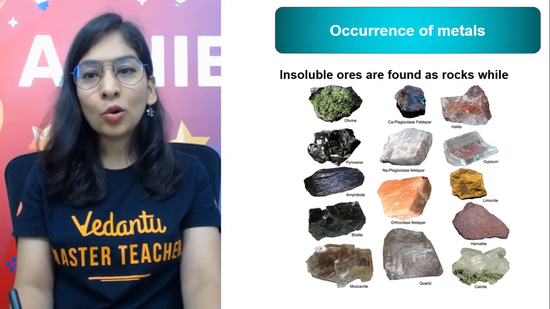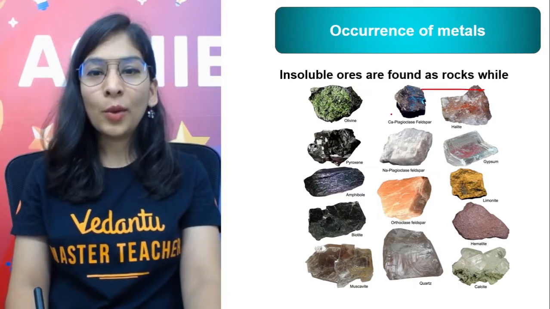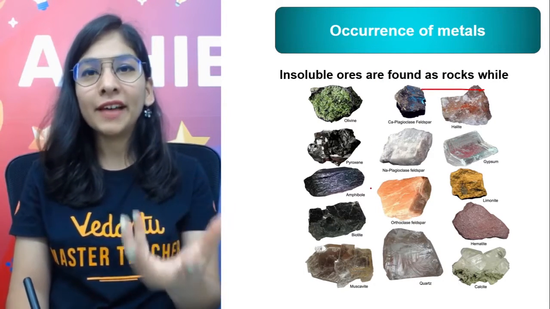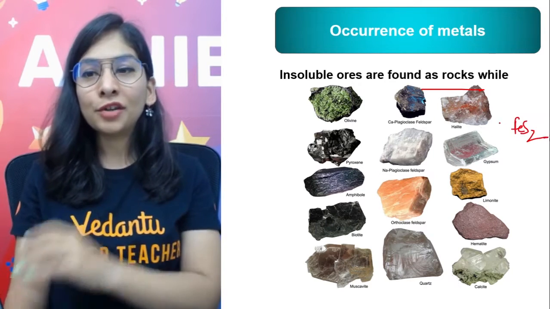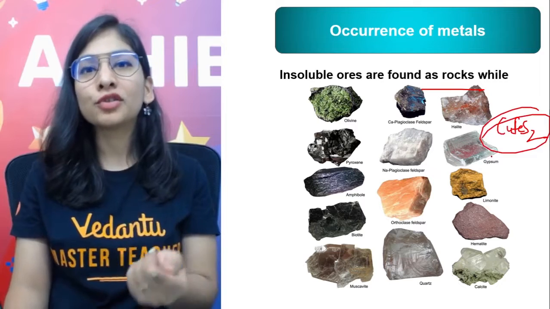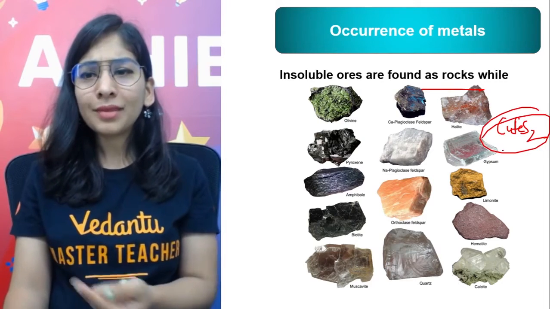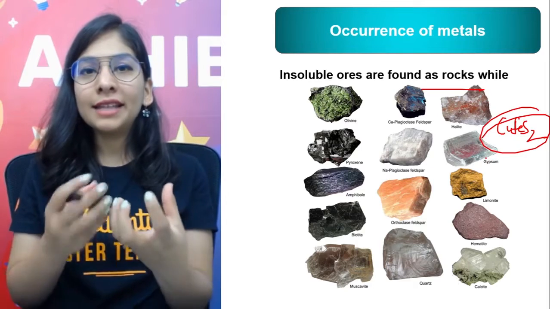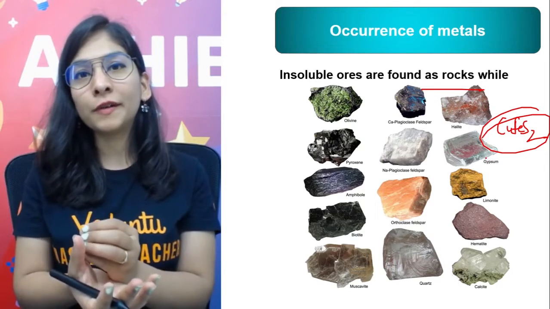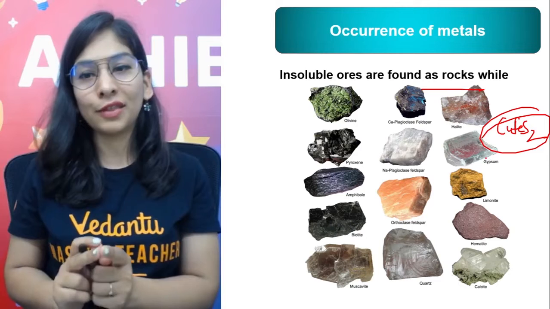So insoluble ores are found as rocks. When I talk about ores like pyrites, pyrites are the ore of FeS2. Suppose that's there with copper, so that's a kind of copper ore, pyrite ore. So they're in nature in the form of insoluble ore. And insoluble means that it's not going to be dissolved in water. So how will they exist? They'll exist in the form of ores.